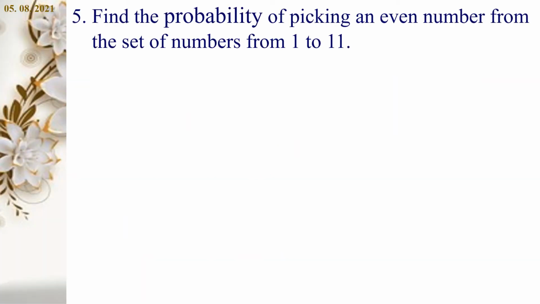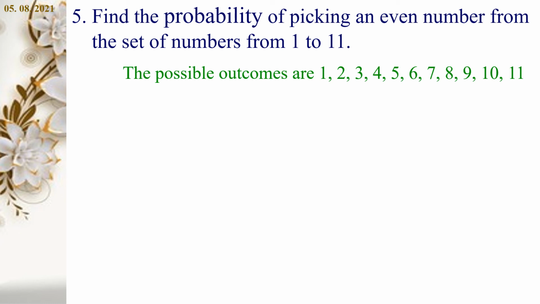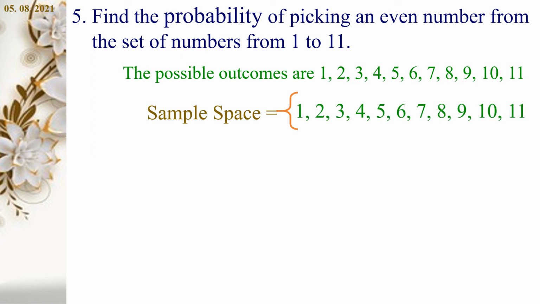Fifth sum, find the probability of picking an even number from the set of numbers from 1 to 11. Here the possible outcomes are 1, 2, 3, 4, 5, 6, 7, 8, 9, 10, 11. The numbers from 1 to 11. Sample space is equal to, open the brace bracket and all the outcomes are written inside the brace bracket. 1, 2, 3, 4, 5, 6, 7, 8, 9, 10, 11 and close the brace bracket. Now, N of S. What is N of S? Number of elements in sample space. So, N of S is equal to 11.